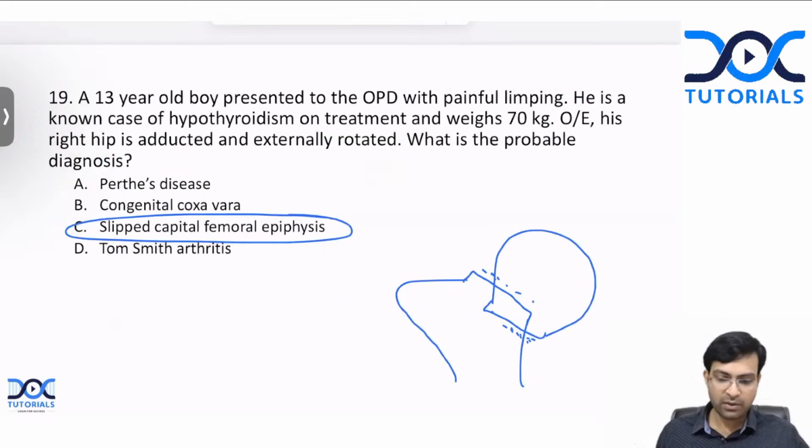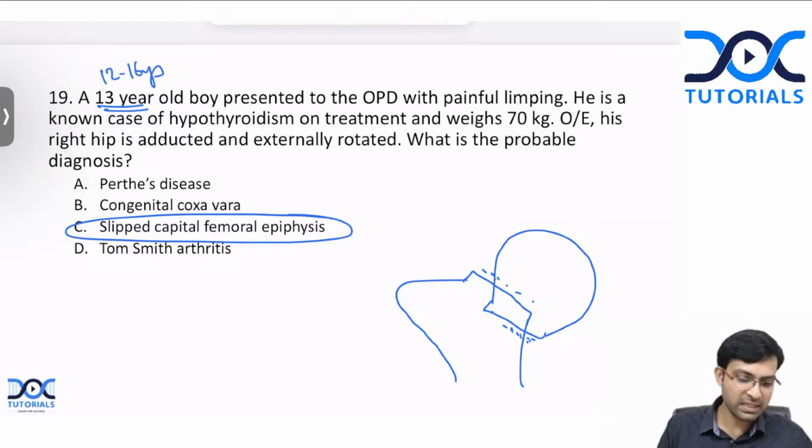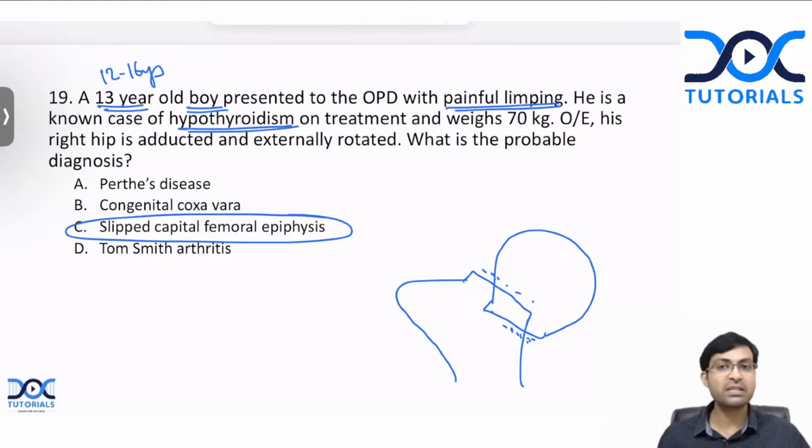Now let's look at the question once again. What is the age of the child? It is between 12 to 16 years, isn't it? The gender is also correct, boy. The child is presenting with painful limping, which is the classical symptom of slipped capital femoral epiphysis. Hypothyroidism is a known risk factor.